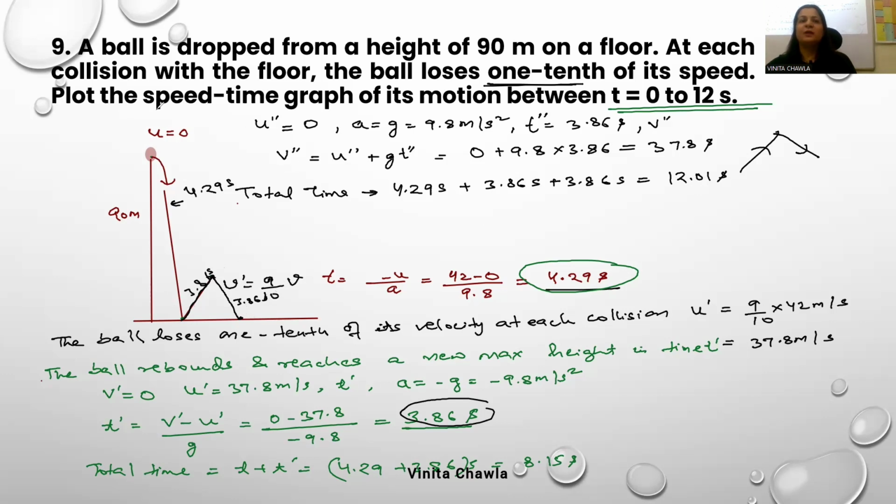We have to plot speed time graph of its motion between 0 to 12 seconds. इसके आगे हमें कुछ calculation करने की requirement नहीं है. Okay, now we will plot the graph. Good question. 3 marks. इसमें है ही क्या? इसमें every time when it rebounds, it loses 1/10 of its speed.